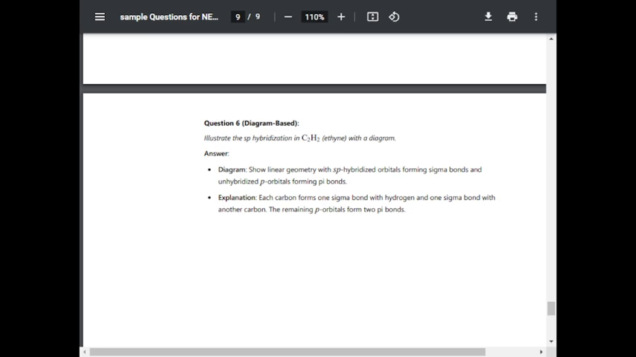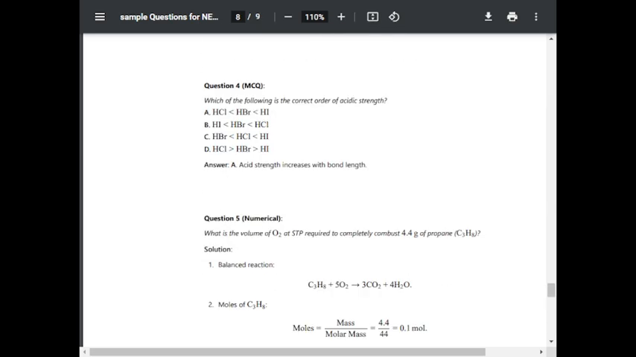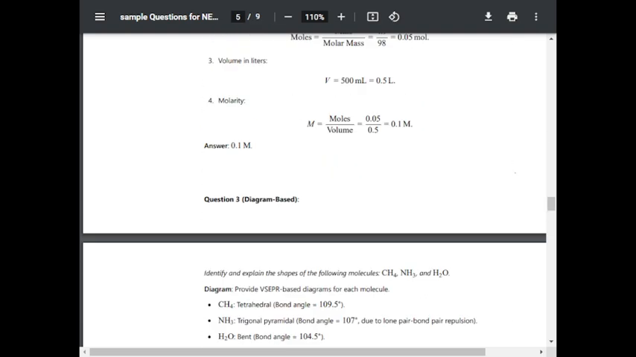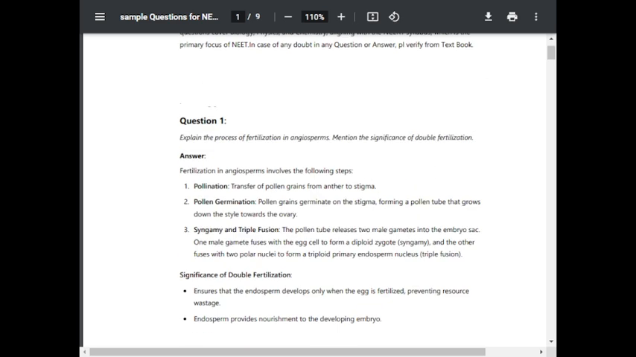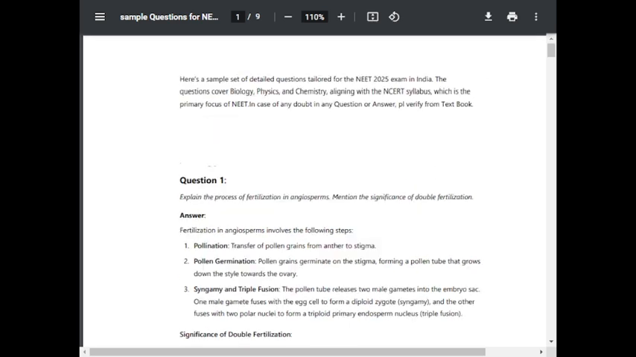These are some sample questions for NEET exams. You may prepare other questions also based upon these questions, for biology, physics and chemistry. In case of any doubt in any question or answer, please verify from textbook.